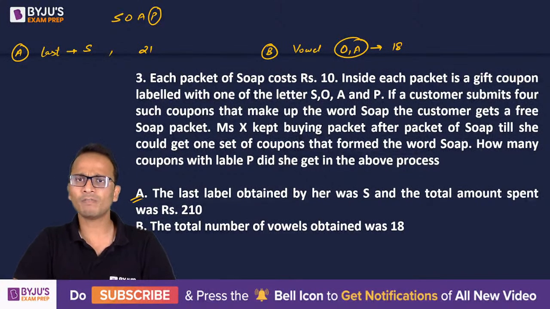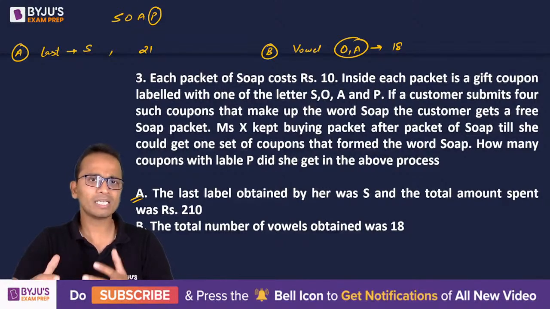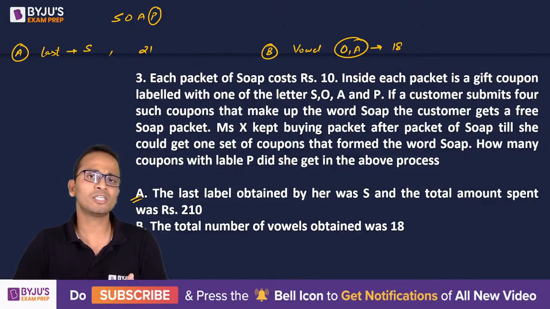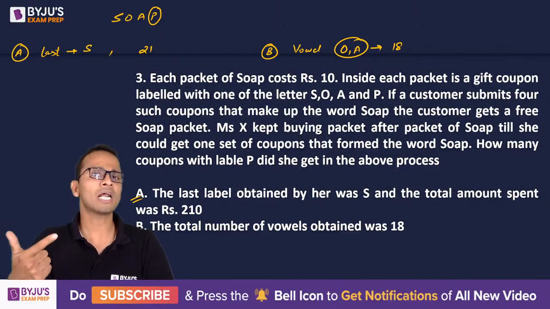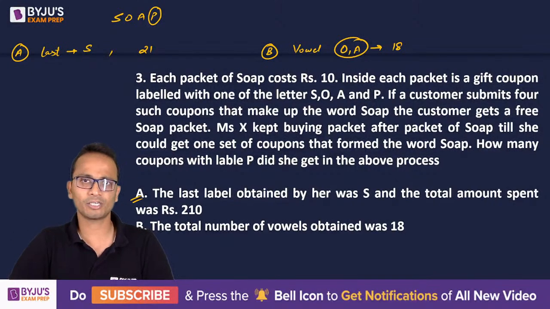So I cannot find how many S or how many P she has got. So statement B alone is also not sufficient.